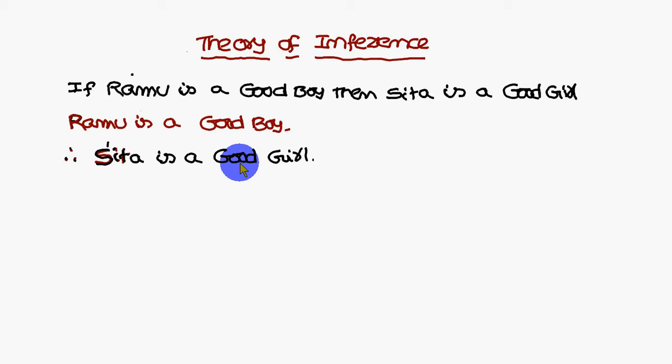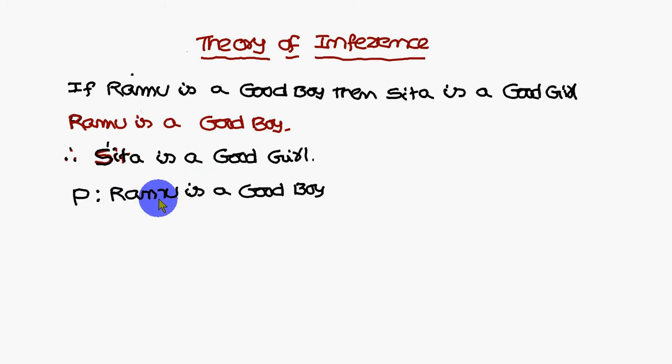So the first two statements, if you combine them, you are going to get this conclusion, Sita is a good girl. This is what we are going to discuss: how the premises will be given, and then how we have to get the conclusion. Okay. So let us consider it in a mathematical way.